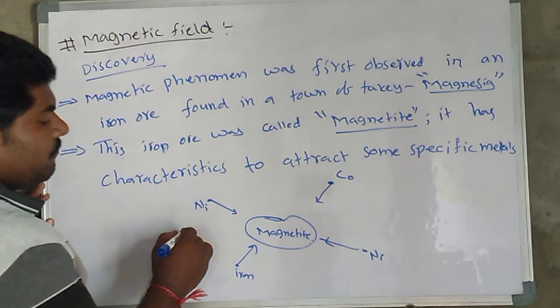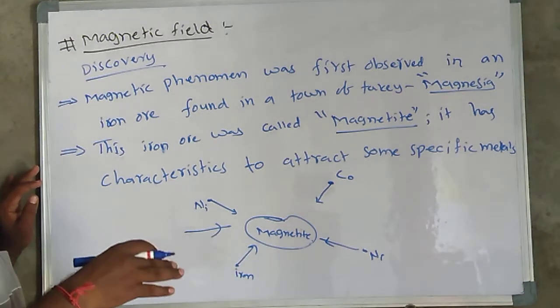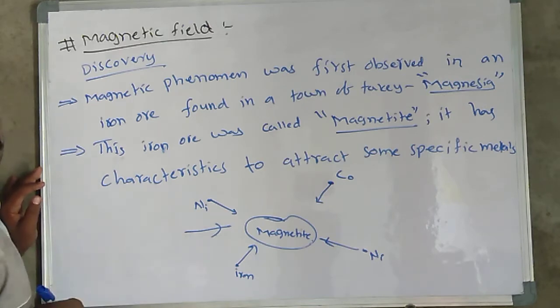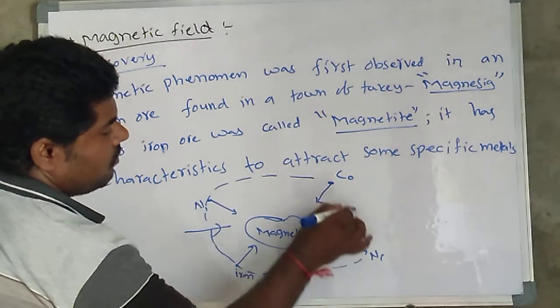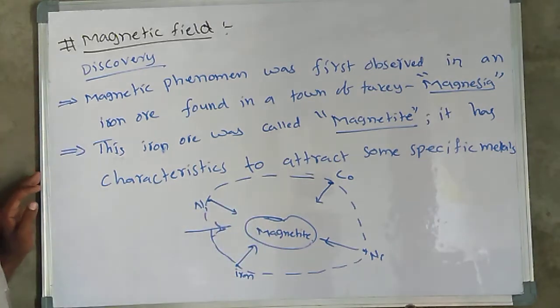So here there exists some force, a vector force field in the surrounding of the iron ore. Let us call this field, this force towards the magnetite side.